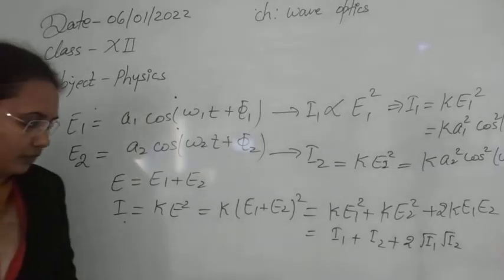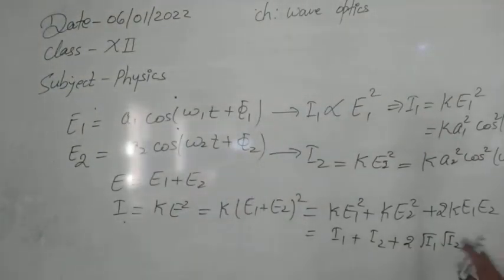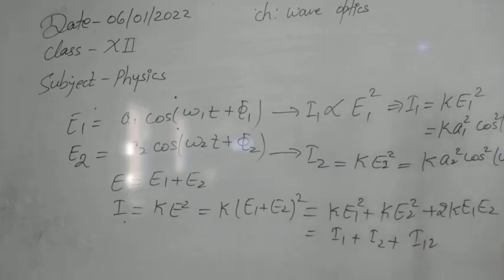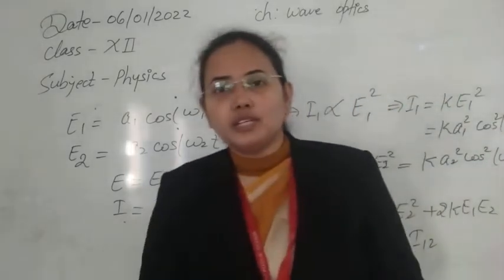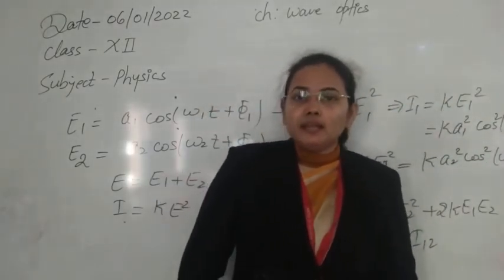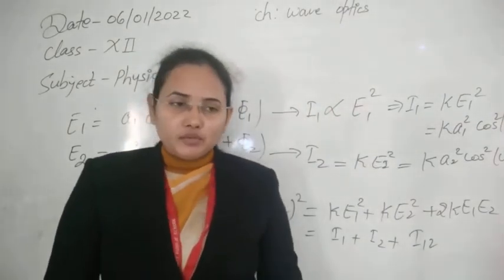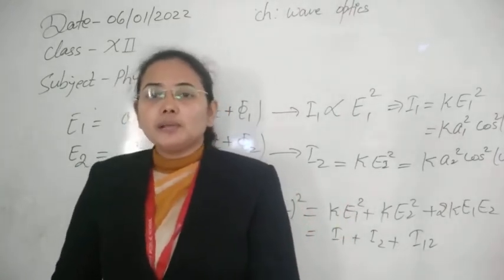Now let's calculate the value of this term, and sometimes I will give it the name I12. What is this I12? According to the simple wave concept, if two waves are superimposed over each other, there should be conservation of energy. So if the first wave has intensity I1 and the second has intensity I2, the final intensity should be equal to I1 plus I2.